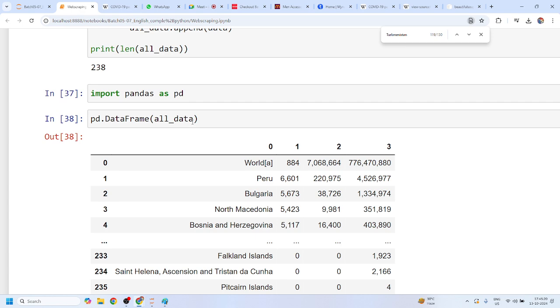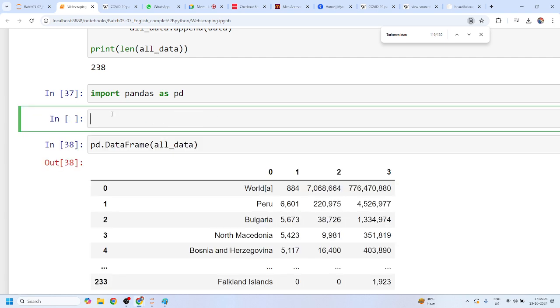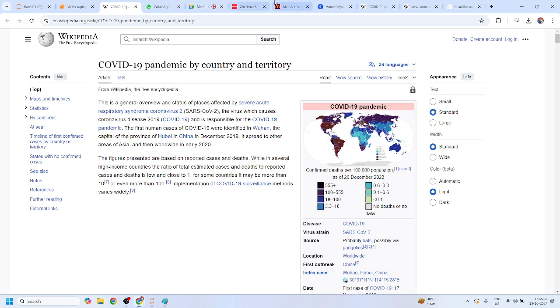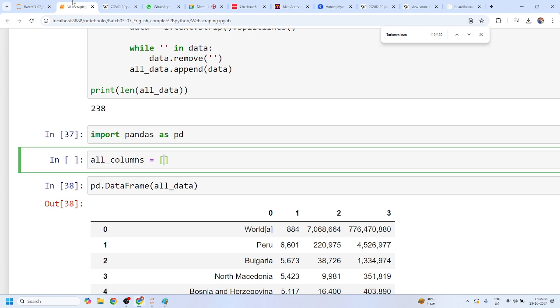Mohit, any doubt? No, sir. But the problem is you are not getting the column values, right? So you have two approaches. Either you can use web scraping, because I know that this time my columns have only limited values, so I can use the simple concept. I know that the first column is country, so I can simply give country. Shivani, any doubt? My second column name is death/million. My third is deaths and the fourth one is cases. Yes or no, Mohit? Any doubt?